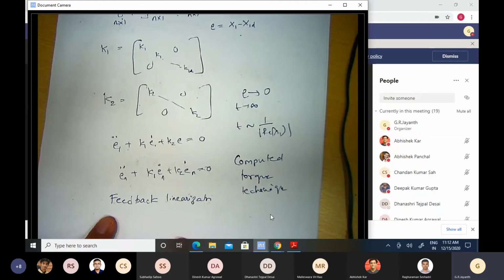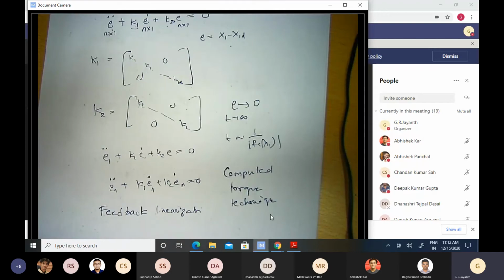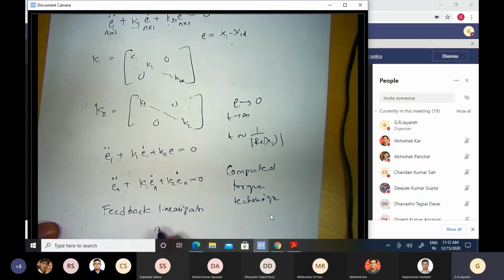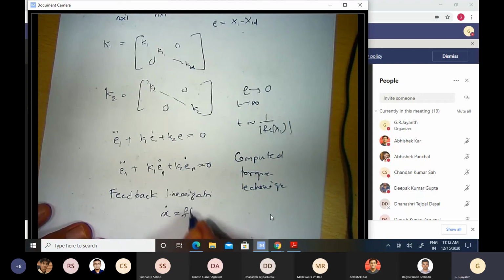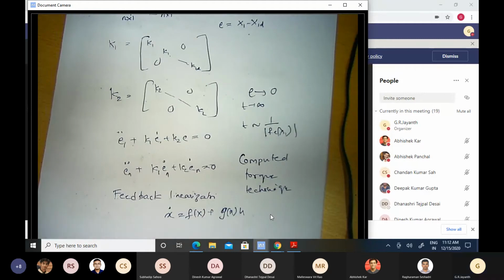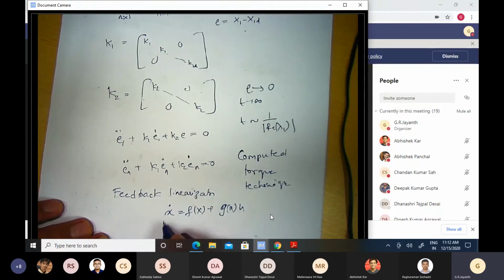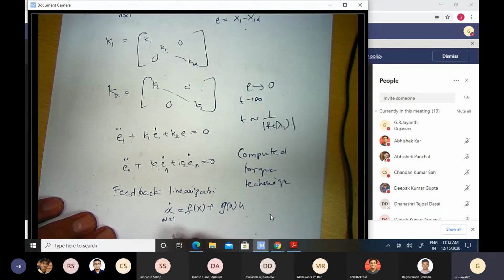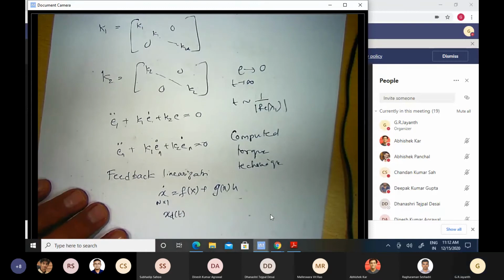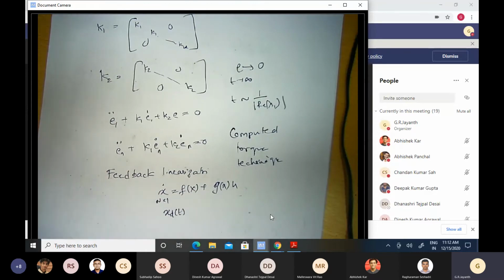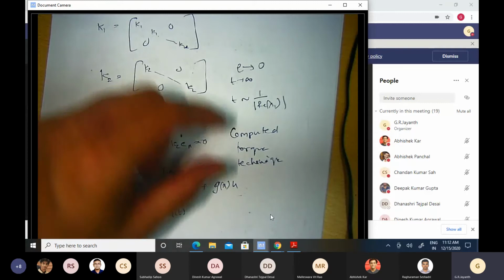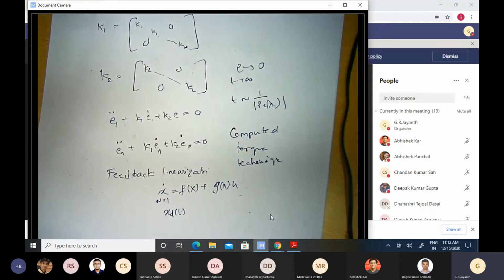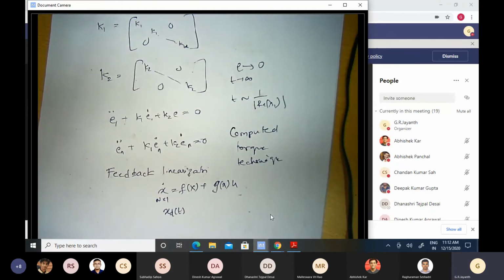So feedback linearization is a technique that deals with the general problem of a nonlinear system, maybe of the kind x dot is equal to f of x plus g of x times u, or some such thing. This is an n by 1 vector, by the way; these are all vectors. How do you get this dynamic system to track a certain desired command xd of t? This problem is dealt with in feedback linearization. Computed torque is one way of implementing feedback linearization. Any questions about this?